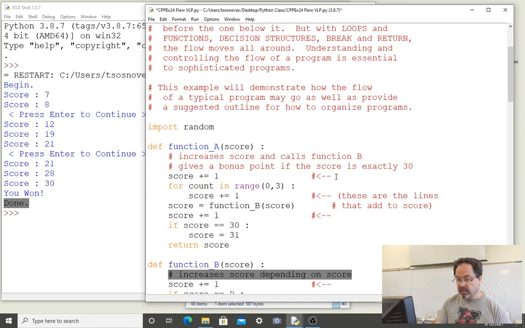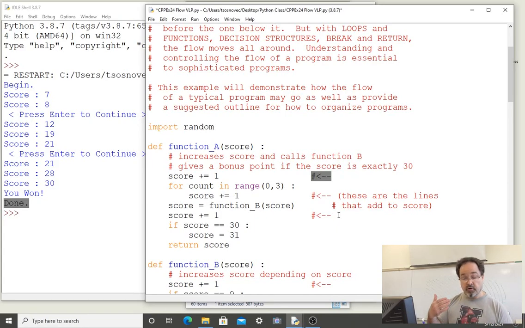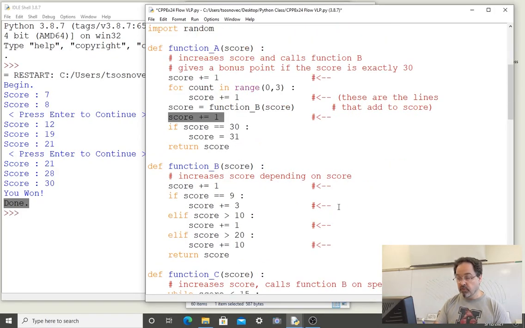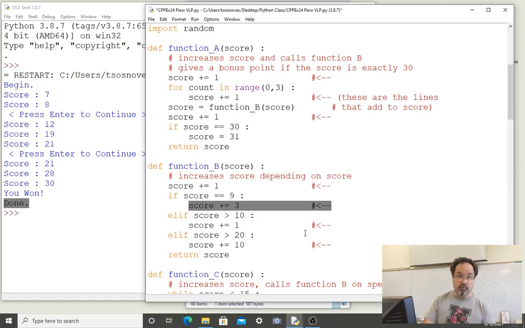The comments here are for the you do section when we finish going through the flow of this program. These are simply to highlight the lines in which we are adding, or we could subtract from the score variable, so that they're visually highlighted when it is the viewer's turn to practice with this code. We'll get to that later. Okay.